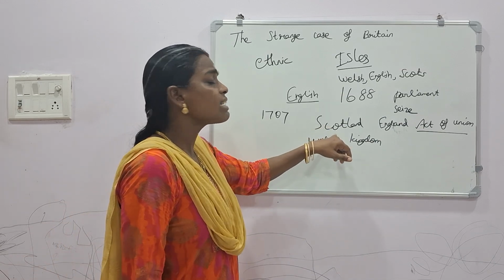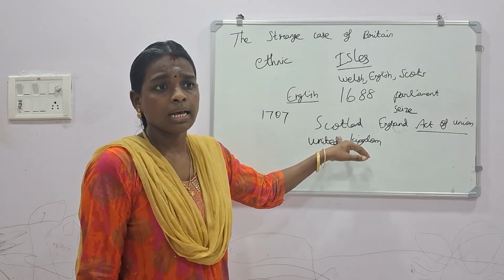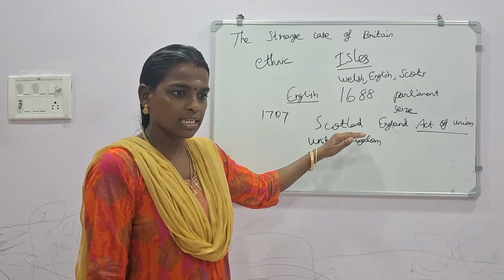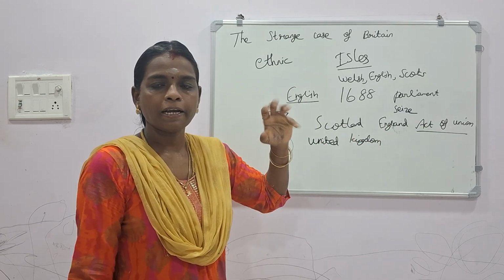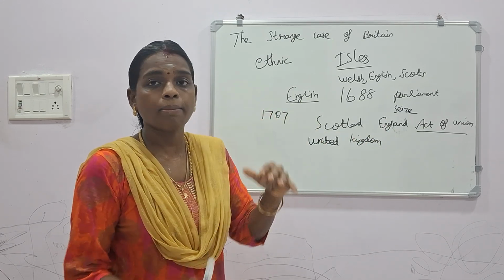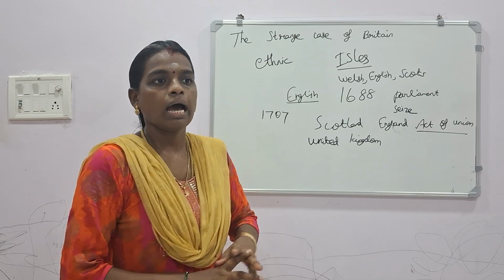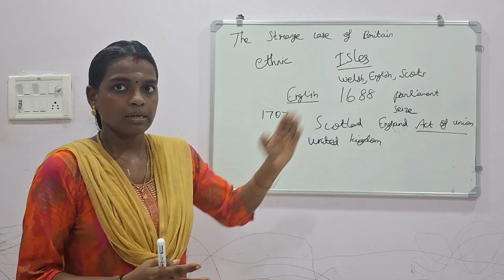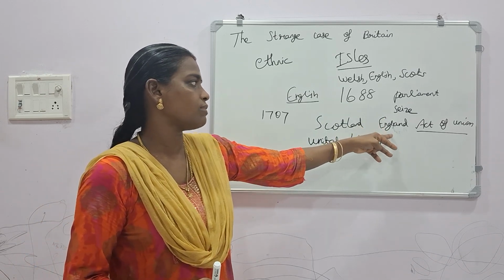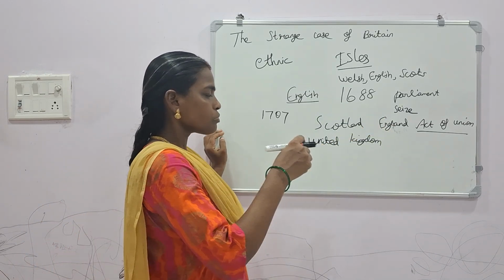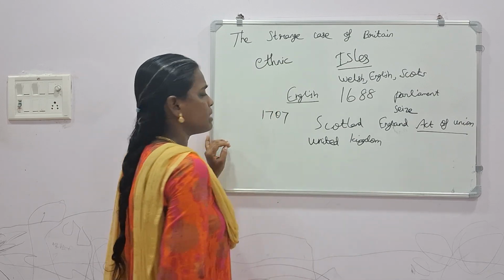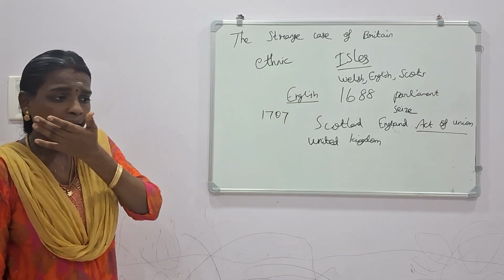Here, Scotland agreed that they would be under the control of England. So they did not ask for independence. They wanted to collaborate with the English government, and they agreed that hereafter they should be under the control of Britain, or under the control of England. That is the important provision of the Act of Union, which was passed in the year 1707.